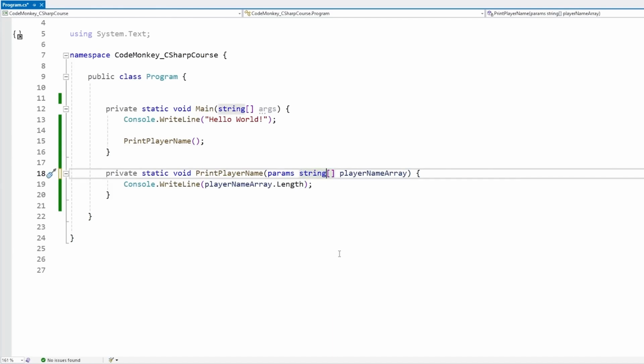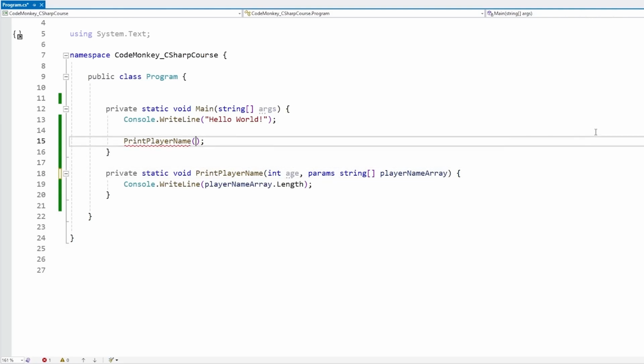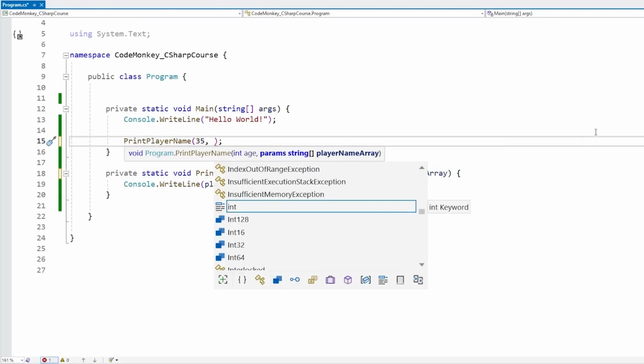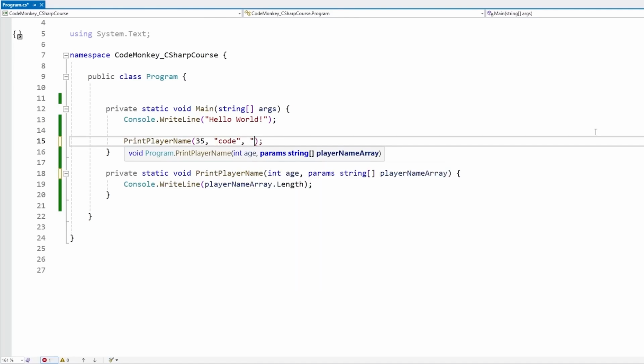And the second requirement is that this one needs to come at the end. So afterwards, if we define an int age, nope, does not work. Here we have an error. And the error says here a params parameter must be the last parameter in a parameter list. So if we want to combine a params along with regular parameters, we need to make sure the regular ones come before and the params comes after. This way now, yep, up here we can type in an int and then any number of strings. And yep, all of this does work.